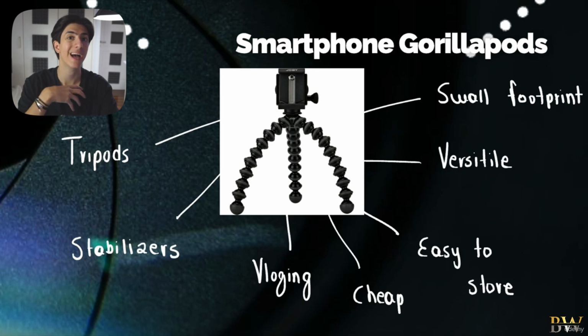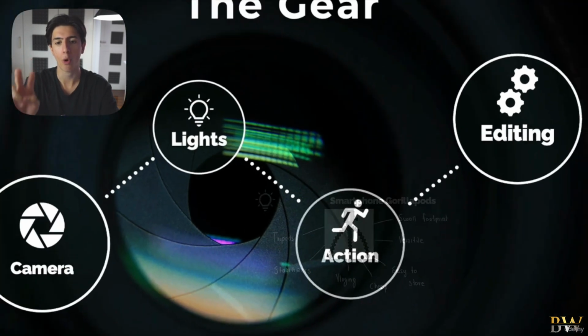So in my opinion, I wouldn't go with a tripod. I wouldn't go with a gimbal. If I'm shooting outside, I would probably go with a GorillaPod for my shoots. So make sure to consider a GorillaPod if you want a safe and versatile stabilization experience for your phone.